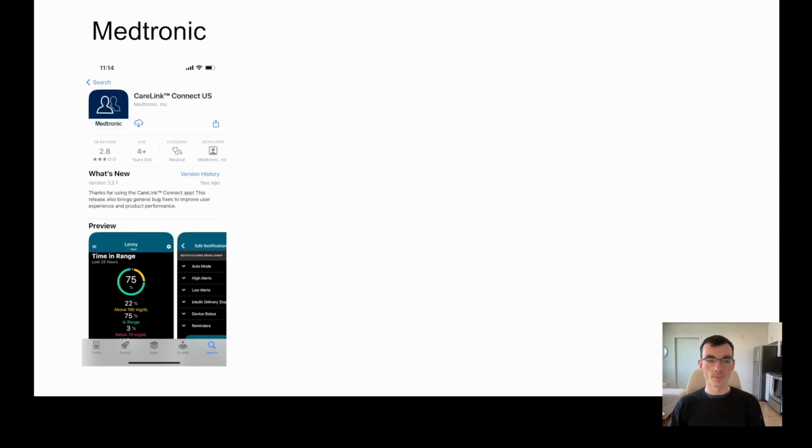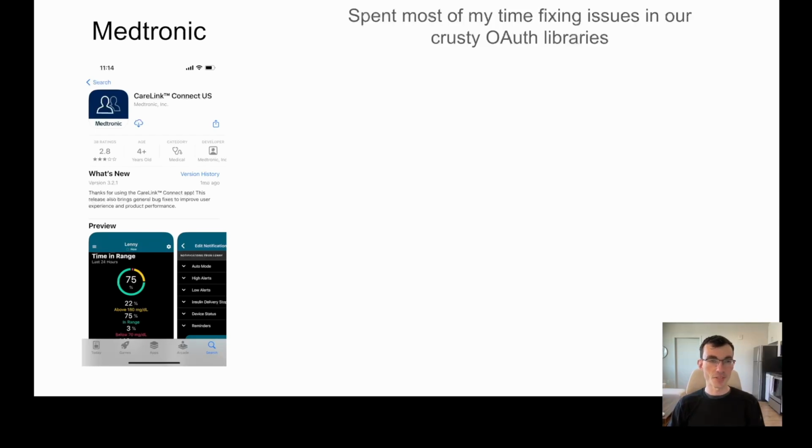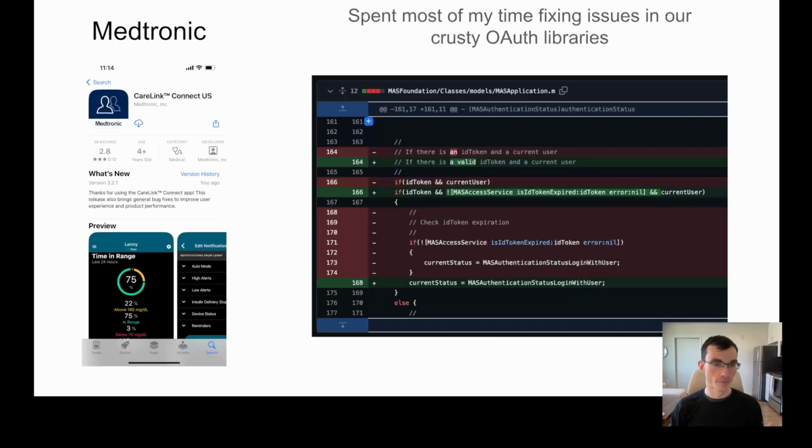Me being stubborn, thought this would be a great way to spend my time as a junior Flutter engineer. And so I spent most of my time there fixing issues in our OAuth libraries. Things like race conditions, where the only way to debug it was to keep my phone plugged into Xcode overnight, hoping that the race condition would happen and I had the breakpoint in the right spot that I could debug it in the morning. The fix for that one looked like this. This was a whole PR. Took 2 weeks to do.